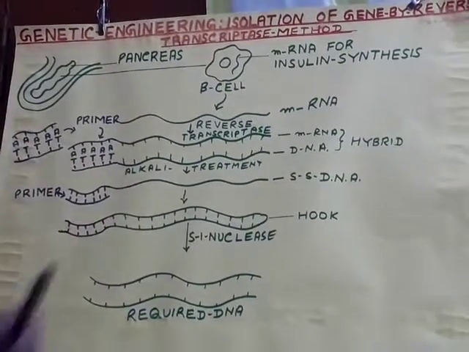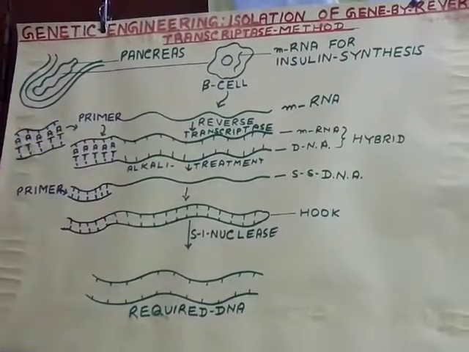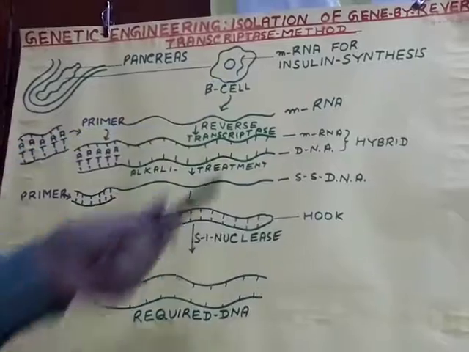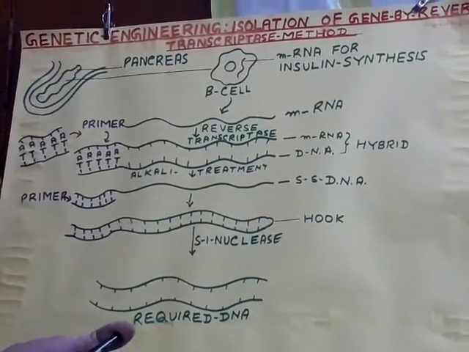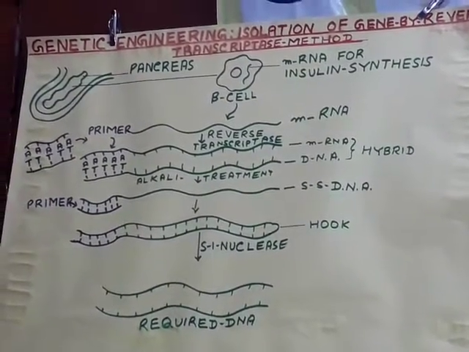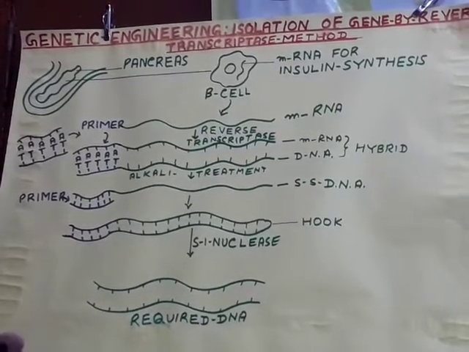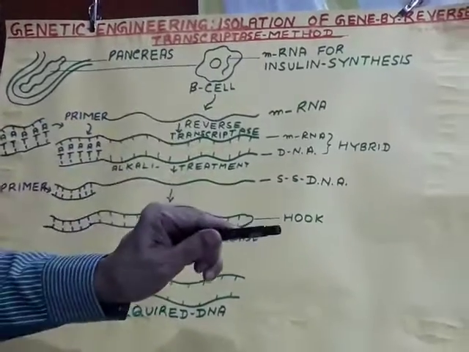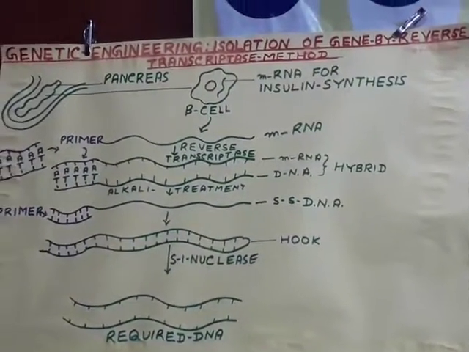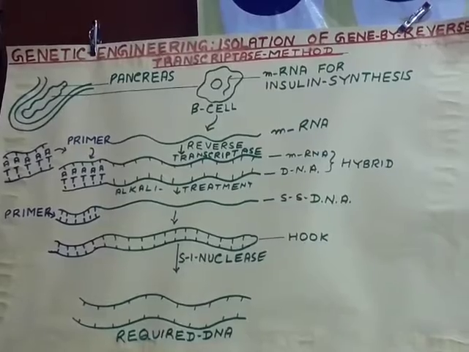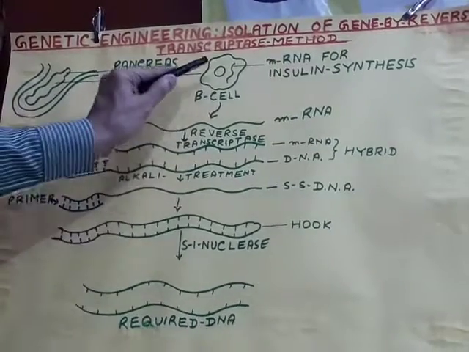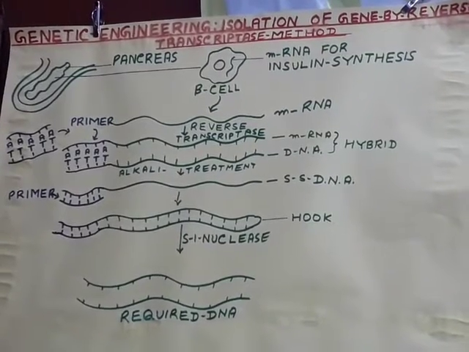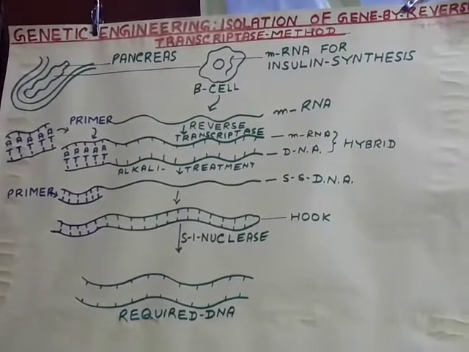In the initial stage, inside the nucleus we have 30,000 genes, and in the cytoplasm we have just 20-25 types of RNA, some mRNA, some tRNA, some ribosomal RNA. So isolating one mRNA from the cytoplasm is comparatively easier in comparison to isolation of a gene from the nucleus, and this became possible by the discovery of the reverse transcriptase enzyme.